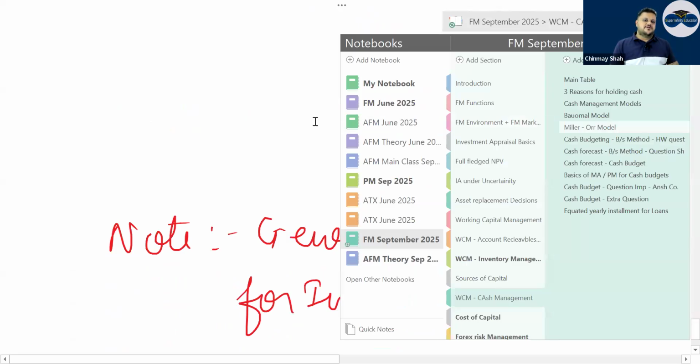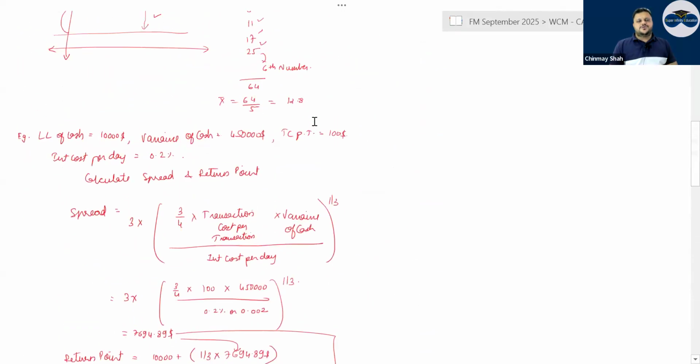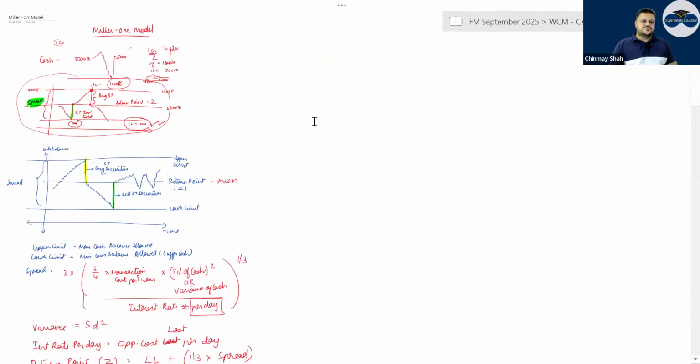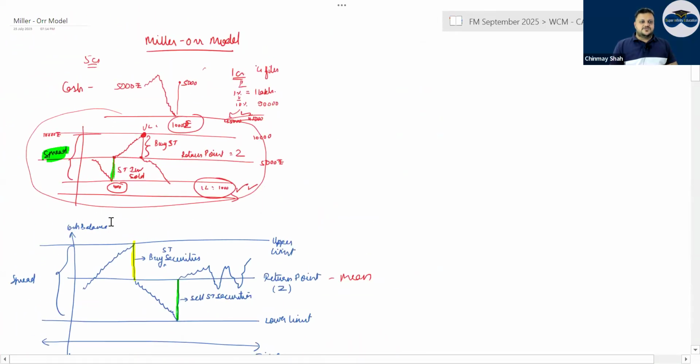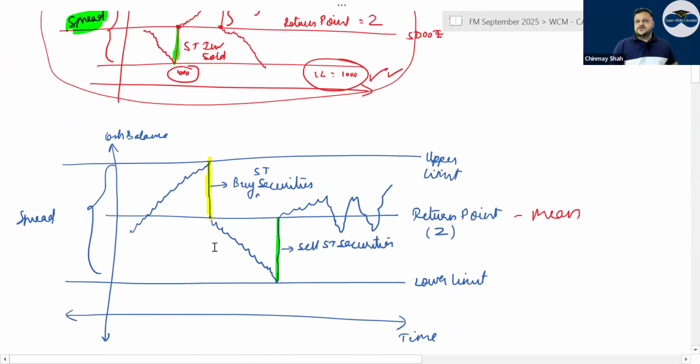Then you have the Miller model. The Miller model helps you analyze cash holding. How much cash should be held at any given point of time? You are given a lower limit. You have to calculate the spread from lower limit to upper limit and also calculate the return point Z.